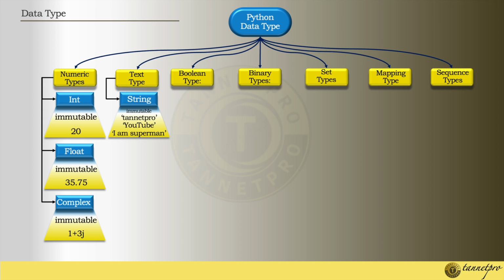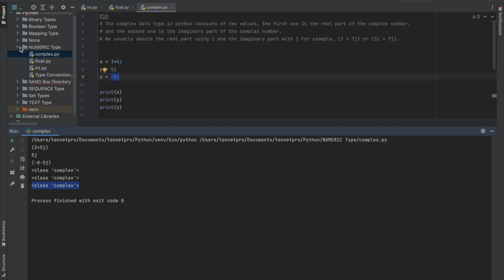So under the text type, there is only one thing, that is the string data type. A string can be any character, right? Here I have given some examples, and again it is immutable. I have put my channel name, which I write on YouTube, and I can write anything, like I am Superman. Let me show you in PyCharm.